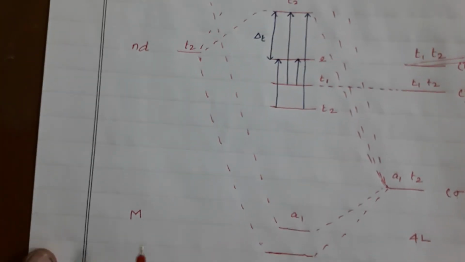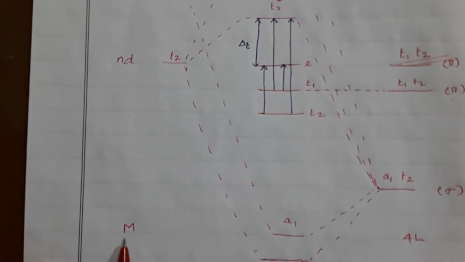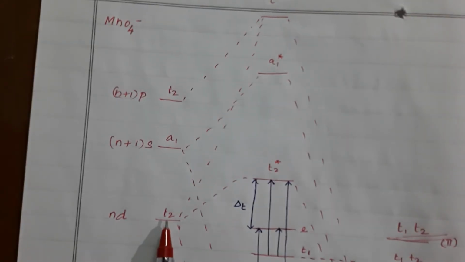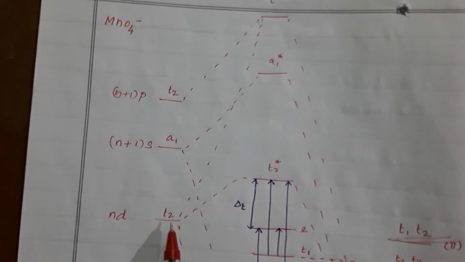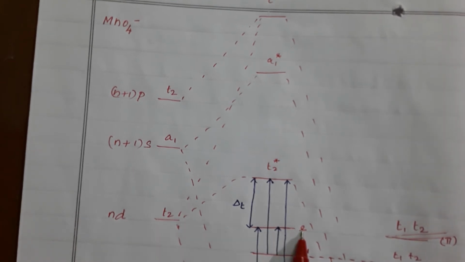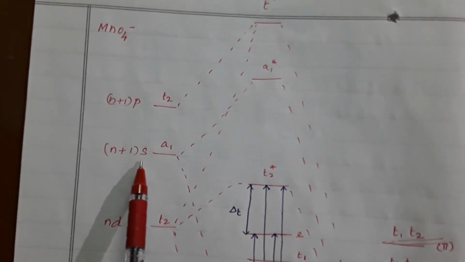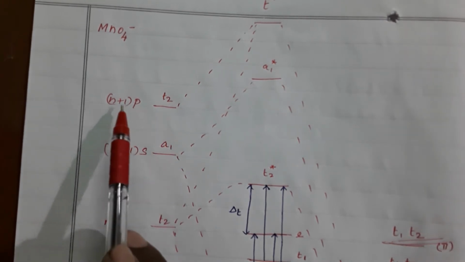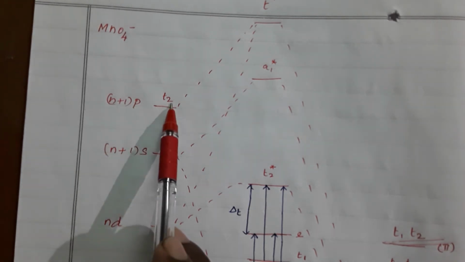This side we have the metal. For the metal we know the d orbital is there. So the d orbitals we classify as T2, and we can't use the g because here there is no centrosymmetry. That is why you have to skip the g. For the octahedral you can use the g. For the d orbital, T2 and E are there. For the s orbital, when you go to the outer one, that is n plus 1 s, that is A1. Then further it goes to p orbitals, that is T2.